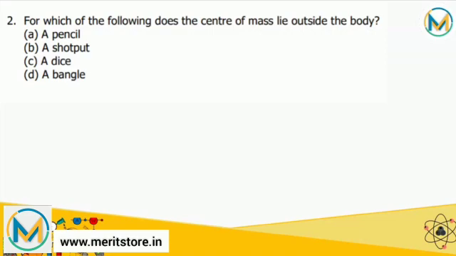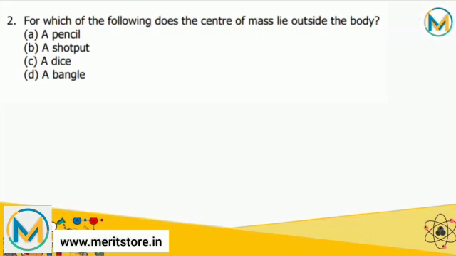Important points about the center of mass: first, the position of the center of mass is independent of the coordinate system chosen. Second, the position of the center of mass depends upon the shape of the body and distribution of mass. Third, we can imagine a rigid body also as a system of masses, and hence every rigid body has a center of mass. In case of an irregularly shaped uniform rigid body, center of mass is simply the geometric center of the body.